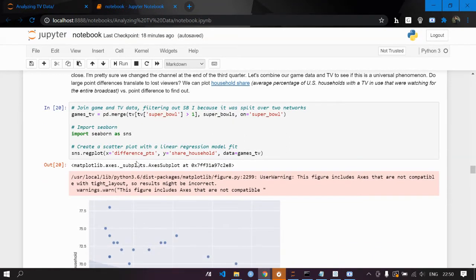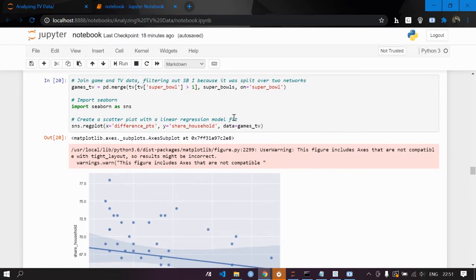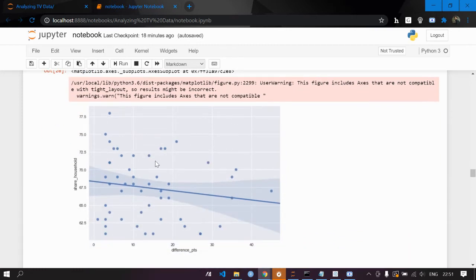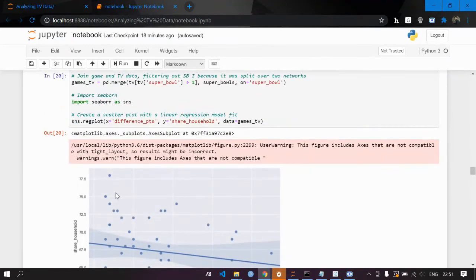Now create a scatter plot. We are going to use a scatter plot this time, before we used a histogram. This time we are going to use a scatter plot with a linear regression model fit. This is the code you need to write. On the x-axis, you need to take difference points. On the y-axis, you need to take share households, and the data is game TV, which you created, which is a combination of game and TV data. Now you can see the scatter plot here. This is how you create a scatter plot with a linear regression model fit.